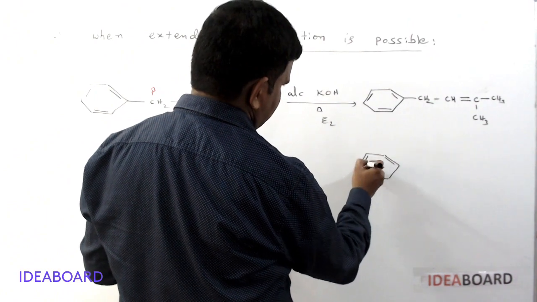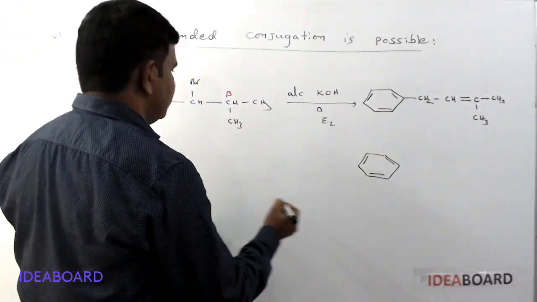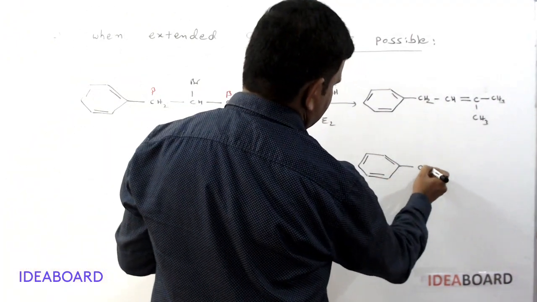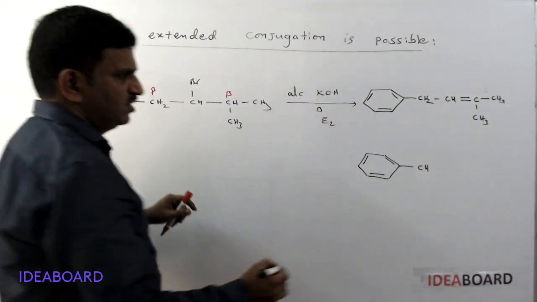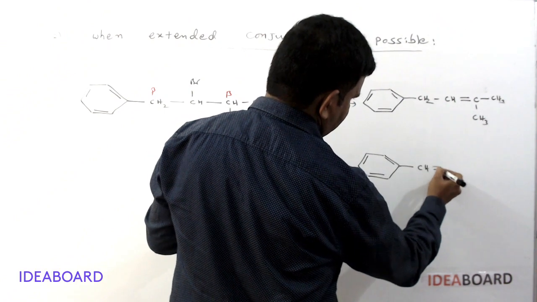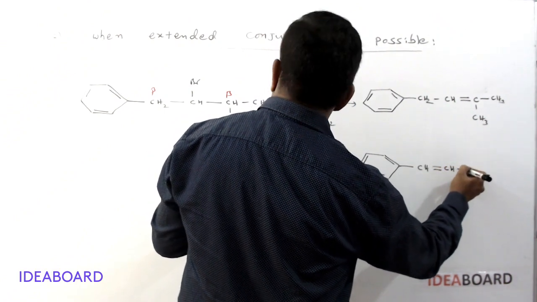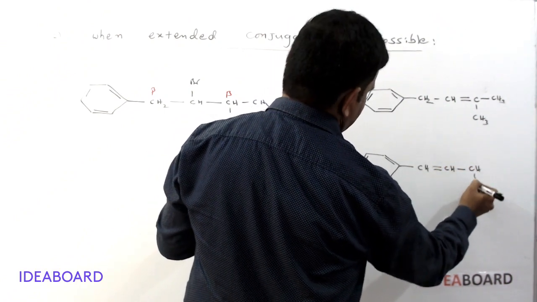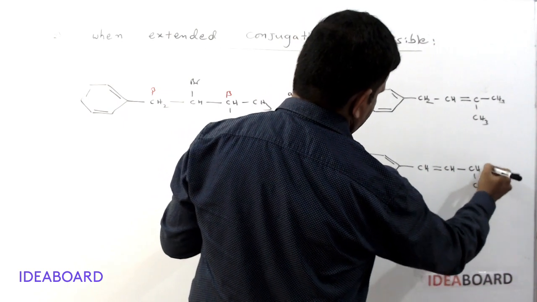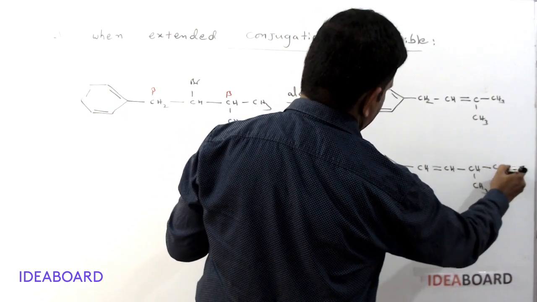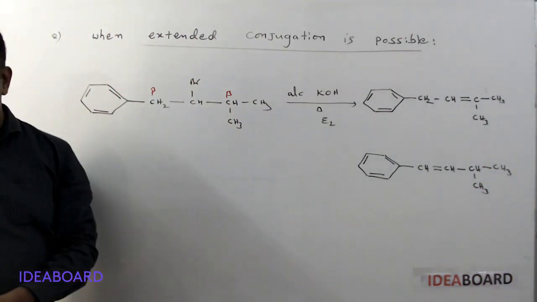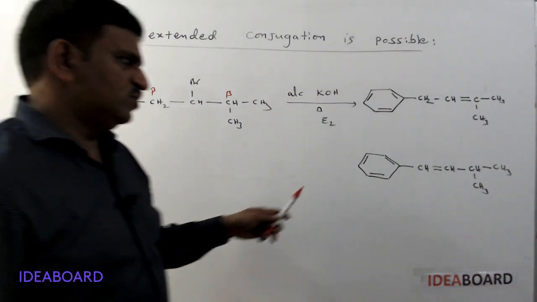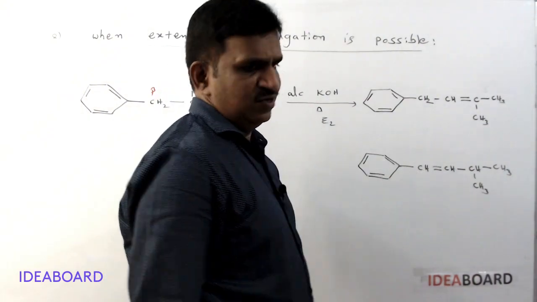Next we will check which is major and which is minor. This is a benzene ring, and here it is a CH. If you remove the proton from this beta carbon, then you will get a CH, and here it is a CH, CH3, and this is a CH3. If you check these two compounds, which is the major product and which is the minor product?